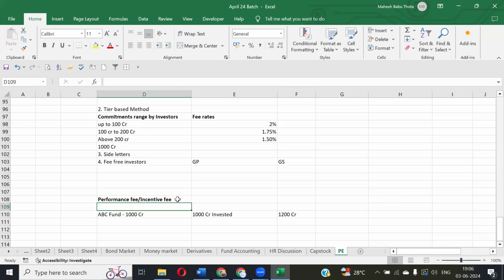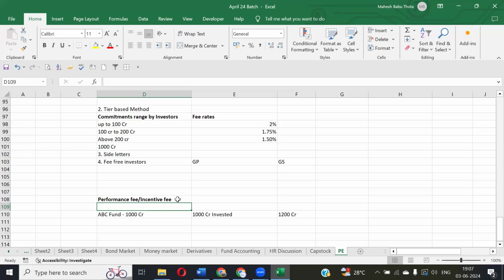Who will charge this performance fee? GP, sir. General partners. From whom? From the investors, sir. The commitments, I mean the limited partners. Yes, sir.